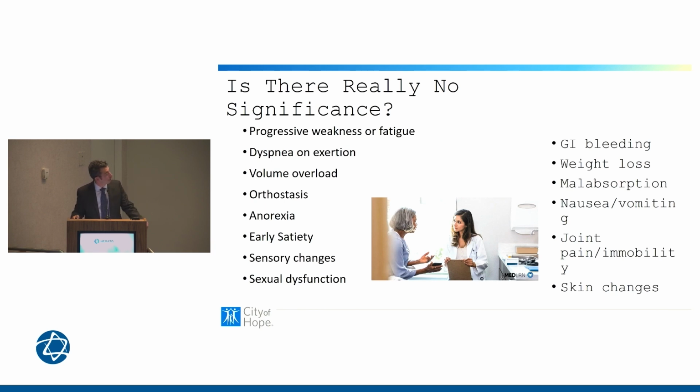Sorry, excuse the formatting. I guess it got a little changed up with the jump drive. Joint pain or immobility or skin changes. In fact, for AL amyloidosis, the most common presenting symptom is fatigue. And as you know, these are all very non-specific symptoms, and they could be due to other causes in patients with a monoclonal gammopathy, but we want to be very careful and make sure the monoclonal gammopathy is not related to these symptoms, therefore making the diagnosis of monoclonal gammopathy of clinical significance rather than of undetermined significance.